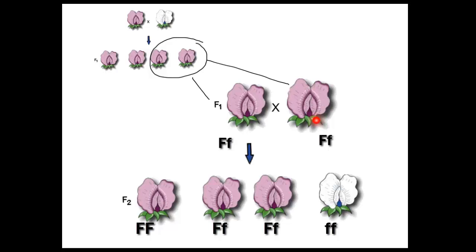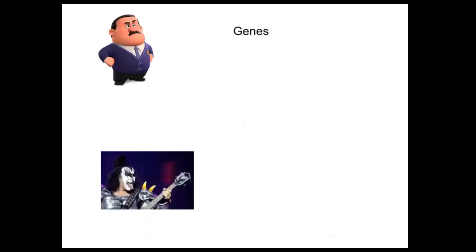And so this got him to start thinking that there must be something inside these plants that gets passed down from one generation to the next. This was his discovery of the idea of an inheritable trait that's passed down. All right, so we're going to fast forward to what we know today.